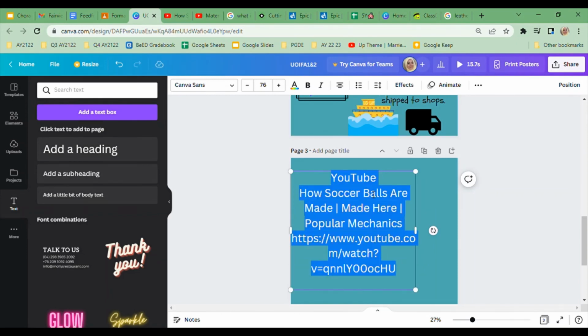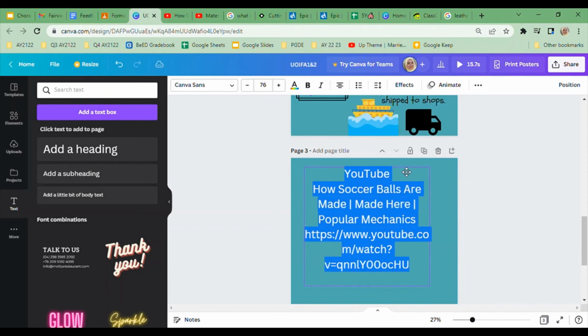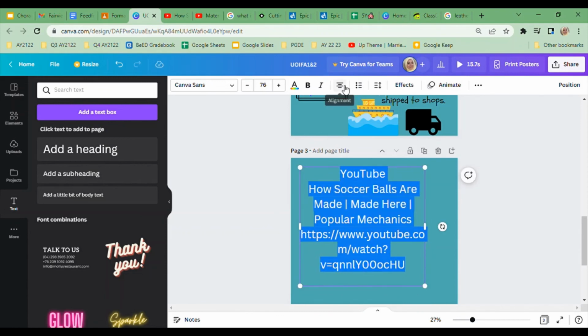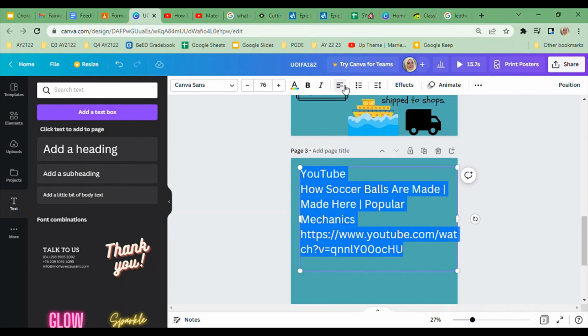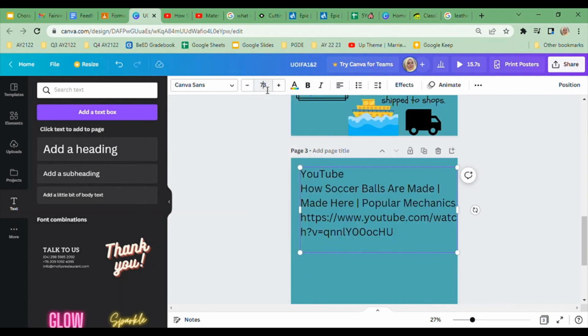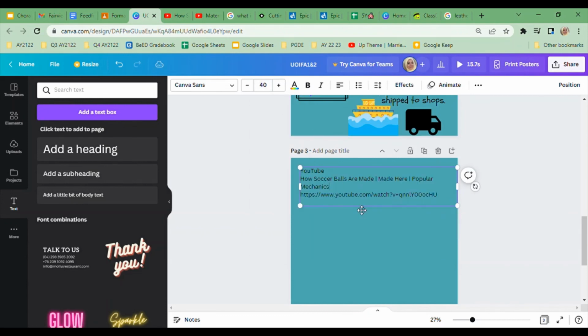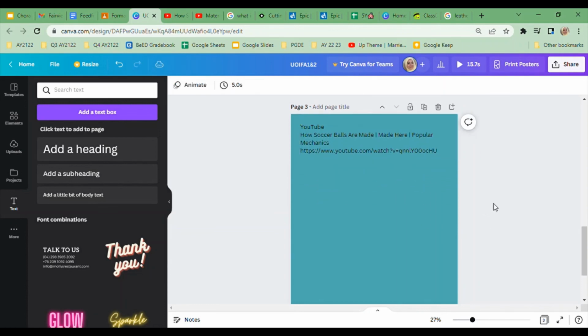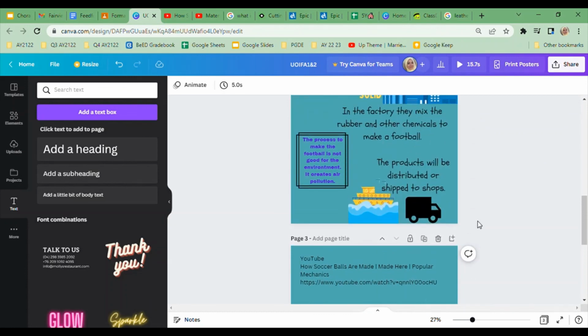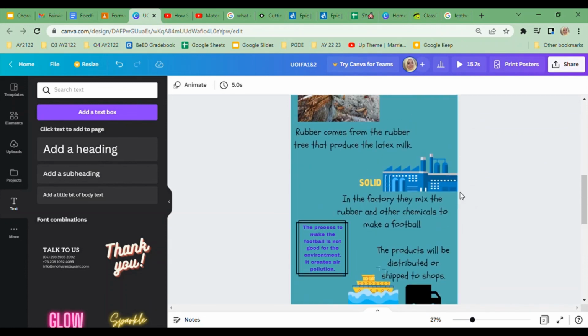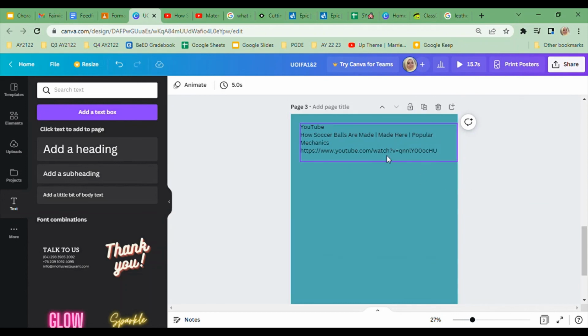I'm also going to format it a little bit so that it's not just in the middle and in such large fonts. So I'm going to align it to the left and make it smaller, maybe font 50, font 40. That's nice. So this reference page should look more like a document rather than a poster, and that's totally fine because it's not actually part of the poster. These are just your references.